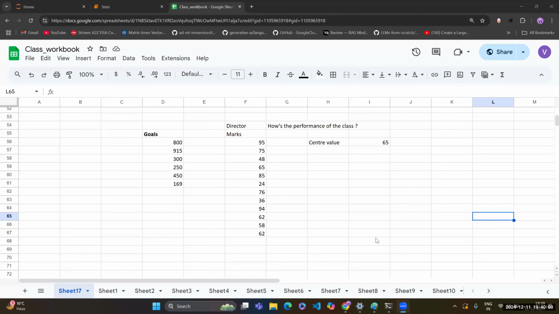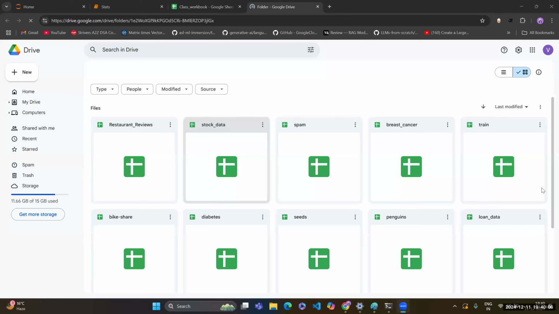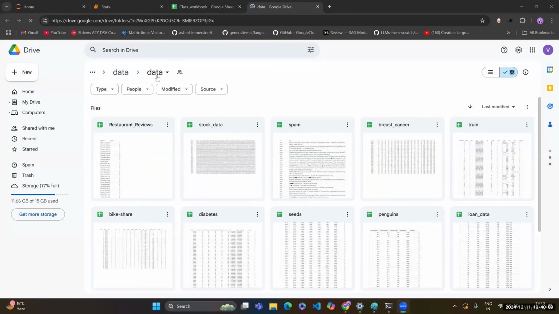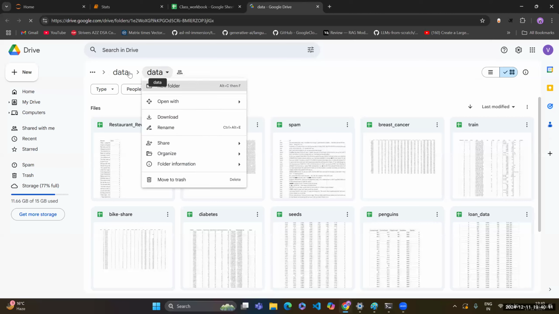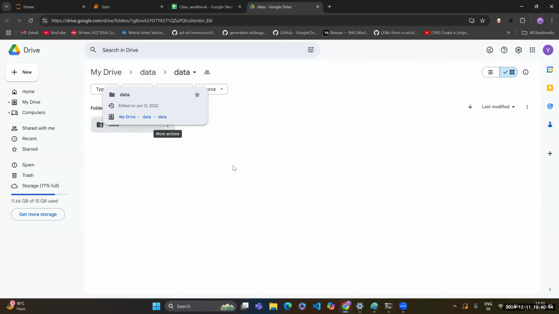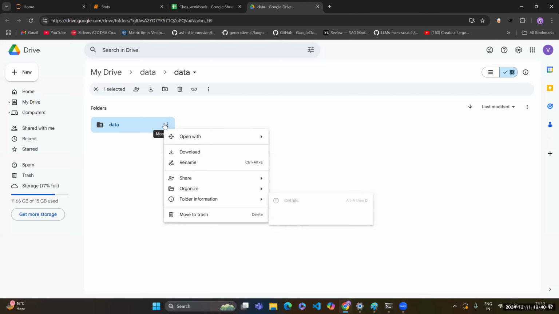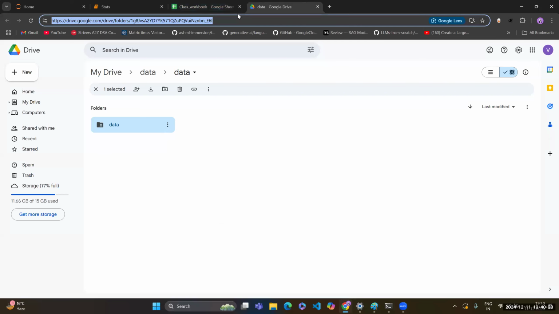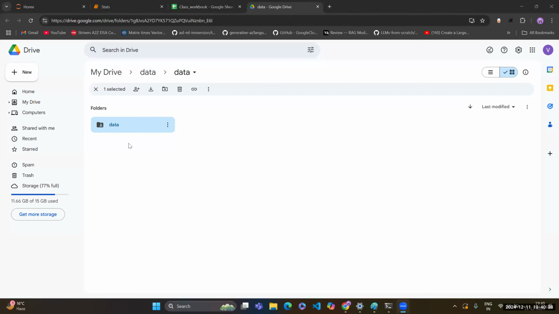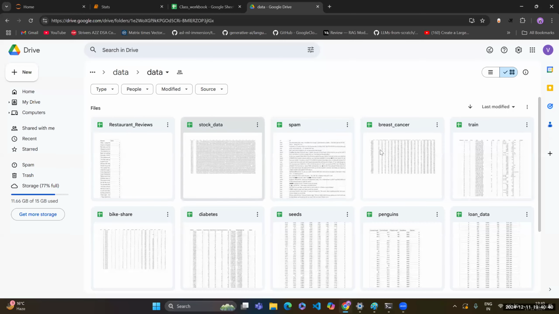If you click on this link, you will get these files. Just go one folder back, and then on this folder, right click over here and you can download it. So use the folder link instead of the files. Just download this data set, and once you download it, we are going to use some files from it. I have a lot of data over here, and one of them I'm going to use today.